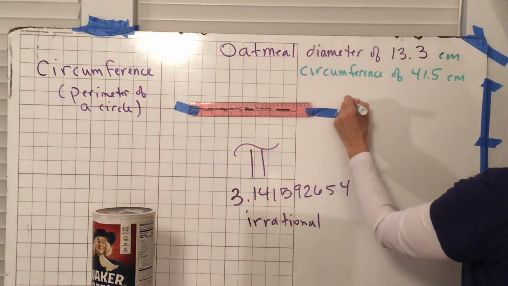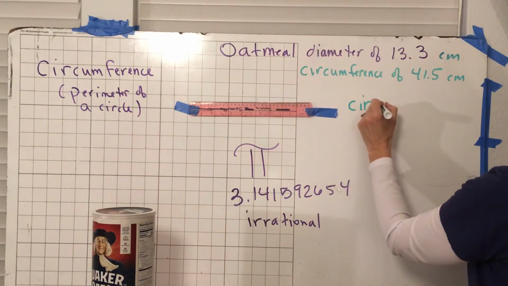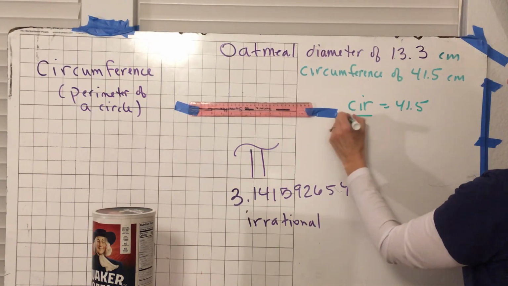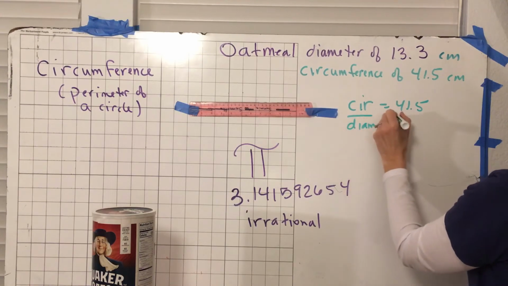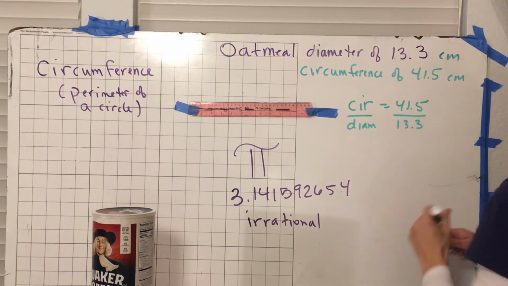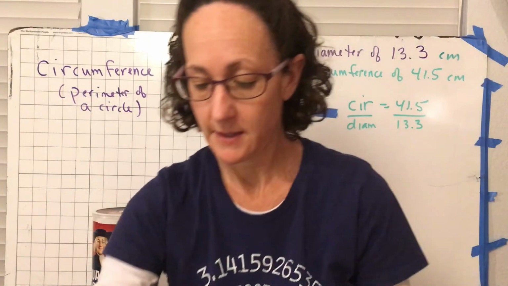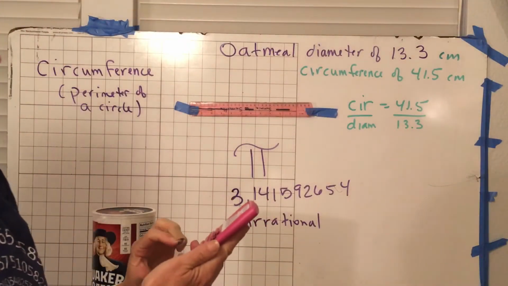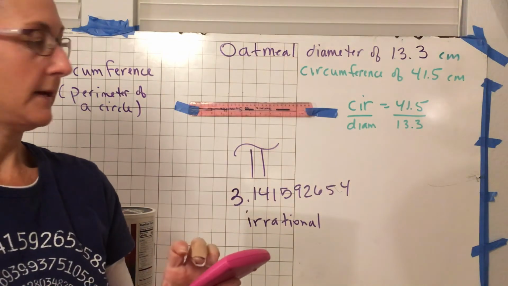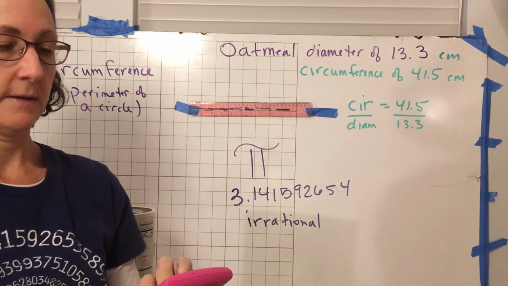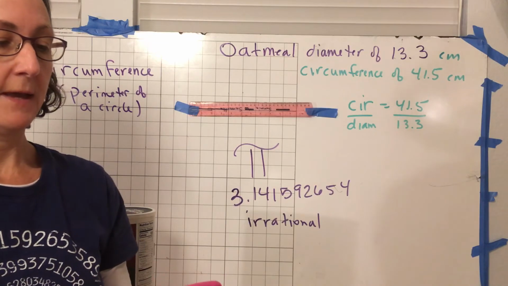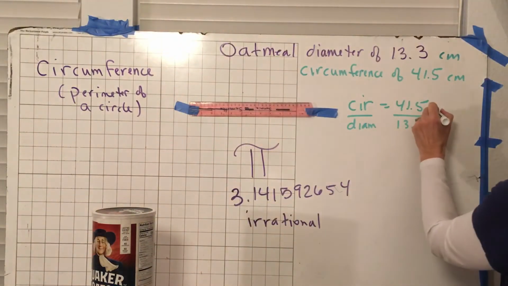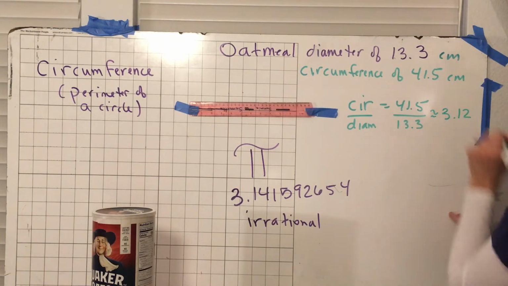Okay, all right, so what I want you guys to do in your calculator is I want you to take the circumference, which is 41.5, and I want you to divide it by the diameter, which is 13.3, and I want you to tell me what you get, okay? So I'm going to do it with you guys as well. So I want you guys to take 41.5 divided by 13.3, push enter, okay? And you get 3.12, okay? So this is approximately 3.12.